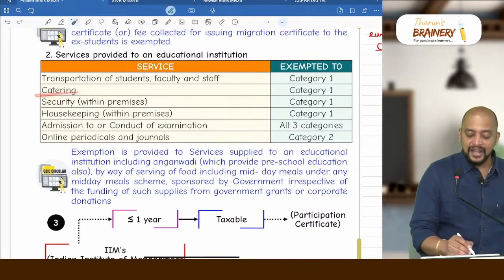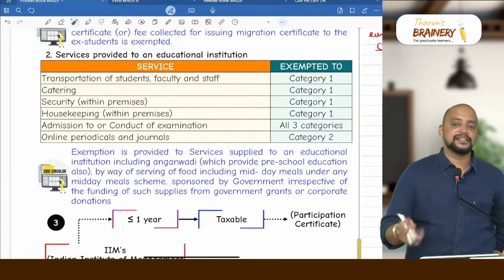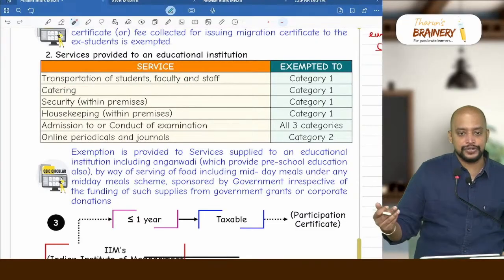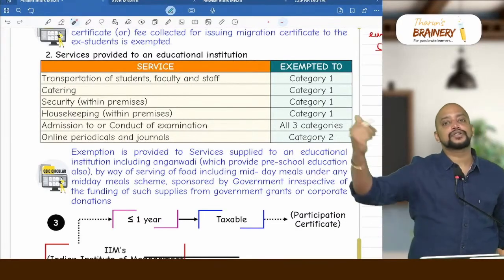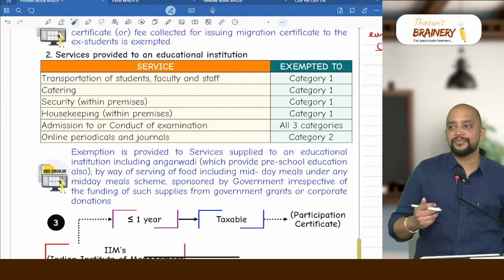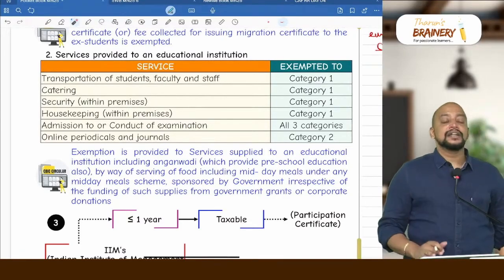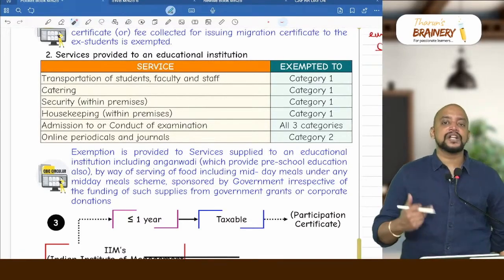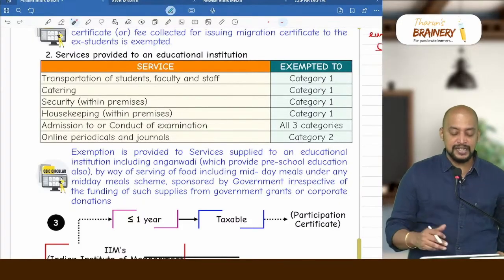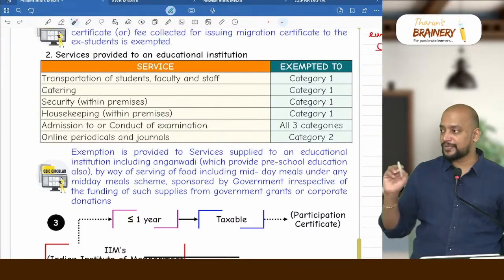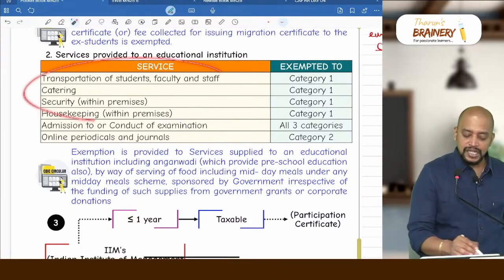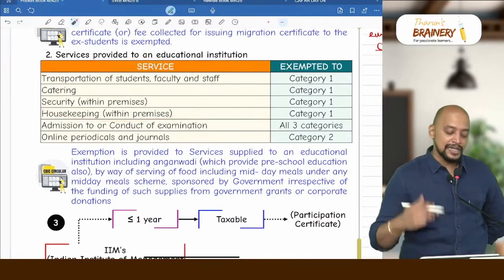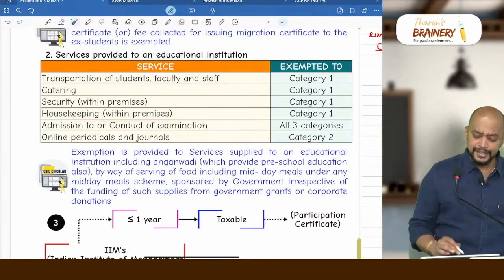Whereas catering and transportation will be exempted even for the student event also. Suppose they receive catering service for the student event somewhere in an auditorium, whether it is exempted? Yes, because catering need not be within the premises, transportation need not be within the premises. Therefore security and housekeeping only should be within the premises. What if these 4 services are provided to other category institutions? It will be taxable. It is not exempted.